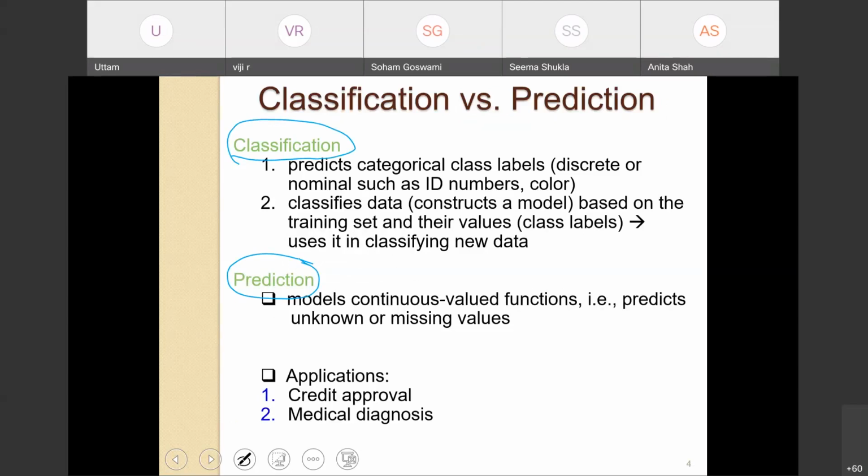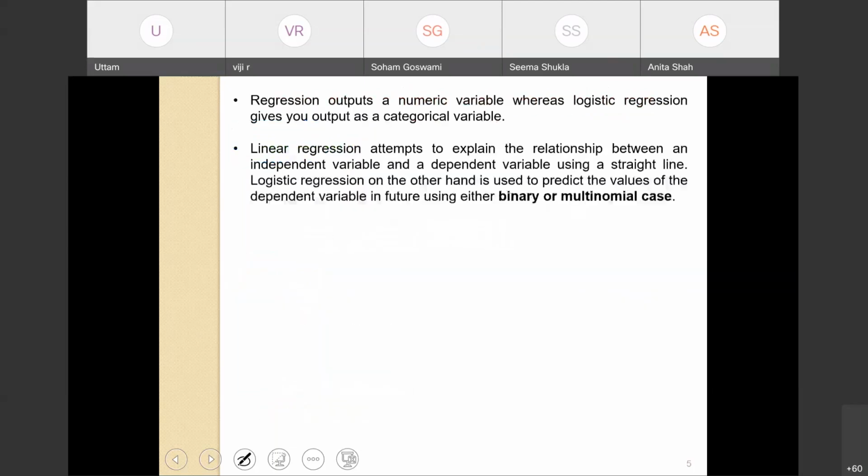More specifically, we will look at the binary classification case, but it is always possible to extend the problem to the multinomial case. Let's use our previous discussion as a starting point and then move on to the current discussion.